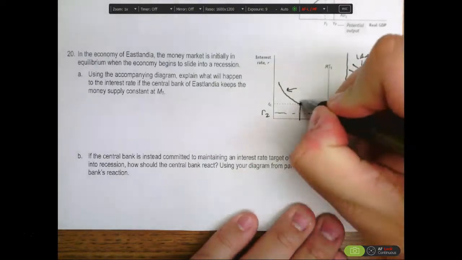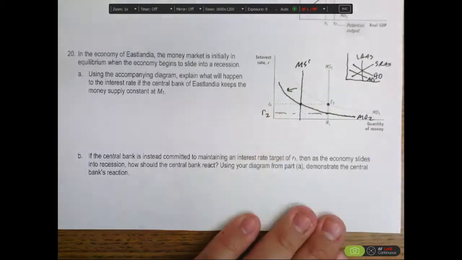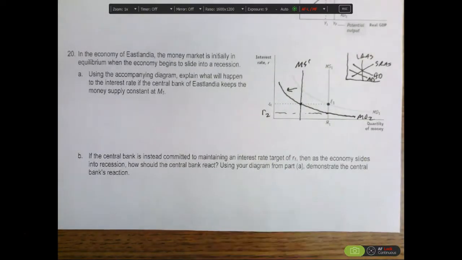So we can see that the Central Bank of Eastlandia would need to shrink its money supply, and it could shrink its money supply by selling treasury securities to banks in Eastlandia, pulling money out of the money supply and decreasing it so that they can maintain that target rate of R1.